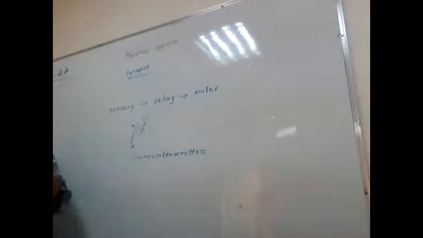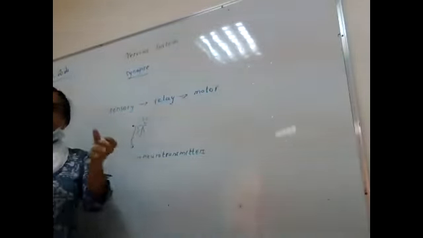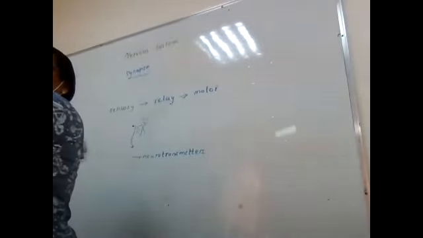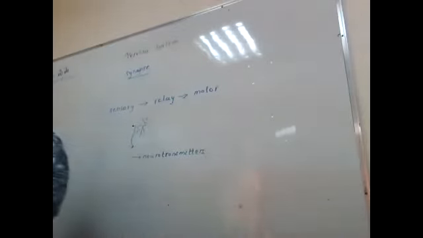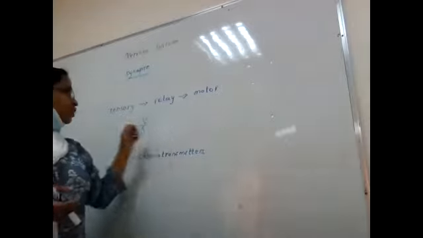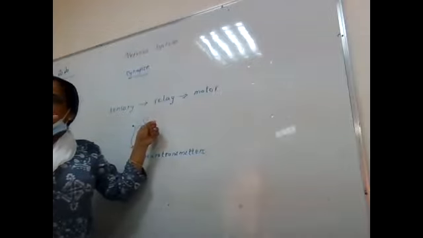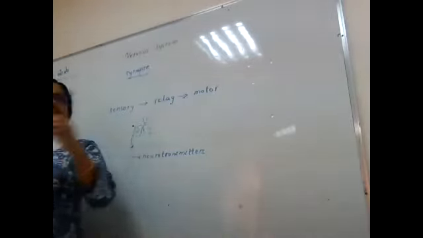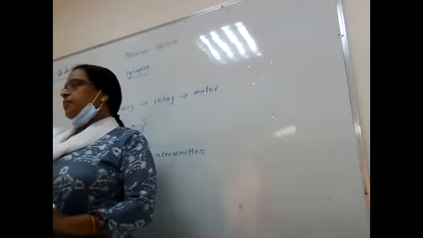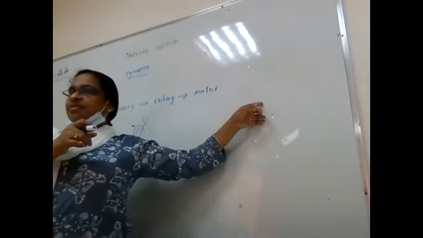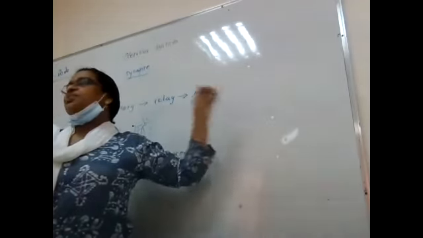These substances will pick up the message from the sensory neuron and give it to whom? Relay neuron. Is it clear? Yes. And once the message reaches the end of the relay neuron, again the neurotransmitters will be released and they will pick the message and give it to the motor neuron. Is it clear? Yes. And when it reaches the muscles also it happens. The neurotransmitters will be released and then it will be given.